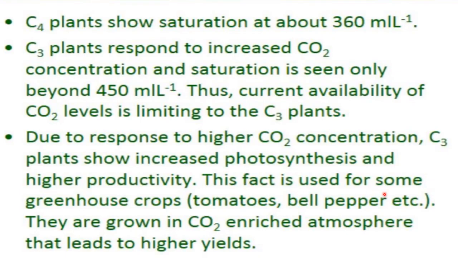This fact is used for some greenhouse crops. In greenhouses, the carbon dioxide concentration is increased, and that's why these crops show an increased rate of photosynthesis and better productivity. Greenhouse crops like tomatoes and bell pepper are grown in a carbon dioxide enriched atmosphere inside the greenhouse, which leads to higher yield.